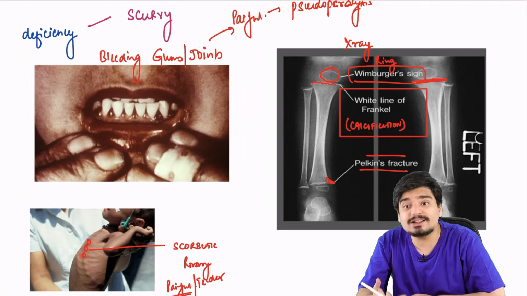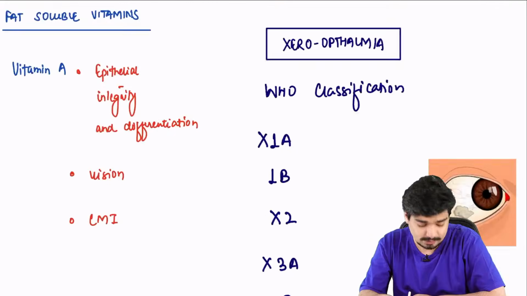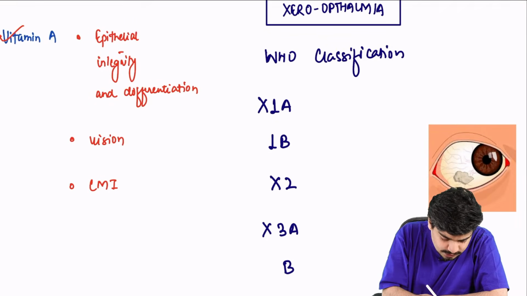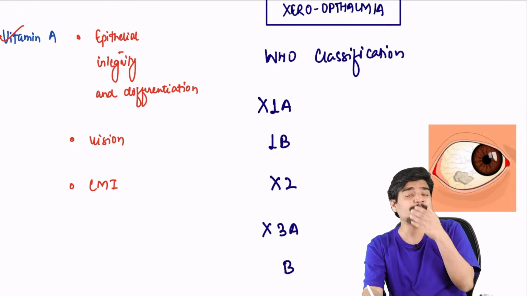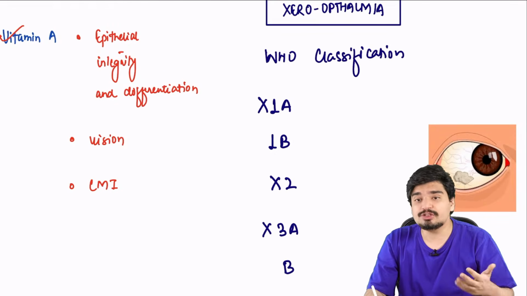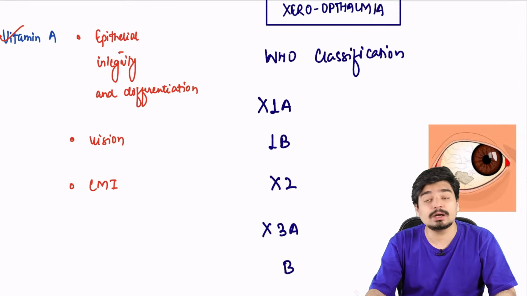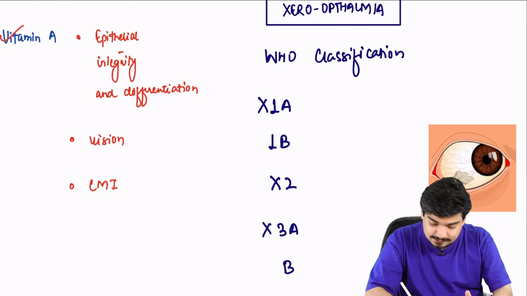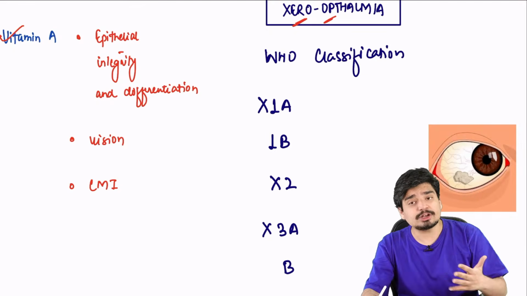Now we come to the fat-soluble vitamins. We first start with vitamin A. Now, what happens as far as vitamin A is concerned? Deficiency of vitamin A, we all know, leads to xerophthalmia. It leads to dry eyes, xerophthalmia. What is the main function of vitamin A in the body?